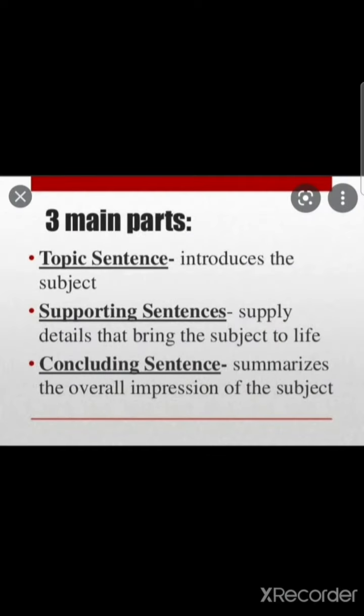There are three main parts of a descriptive paragraph. First one is the topic sentence that introduces the subject. Second is supporting sentences that supply details that bring the subject to life. And then the concluding sentence summarizes the overall impression of the subject.